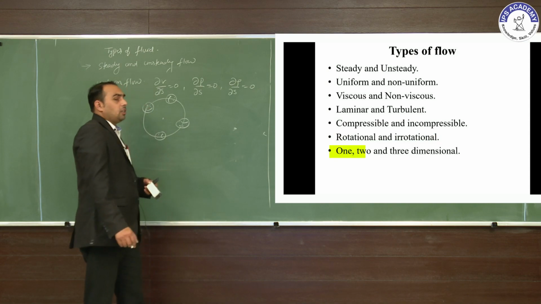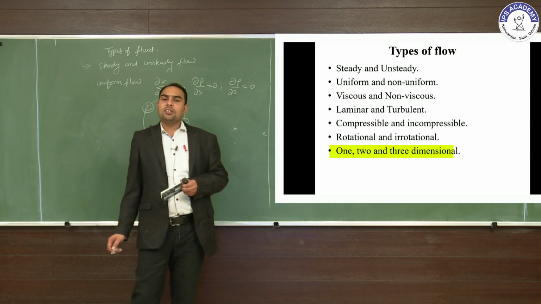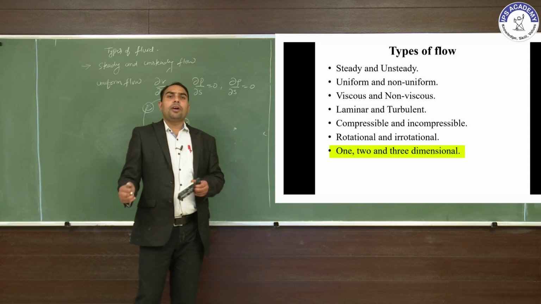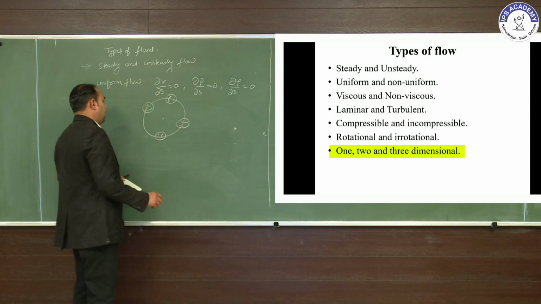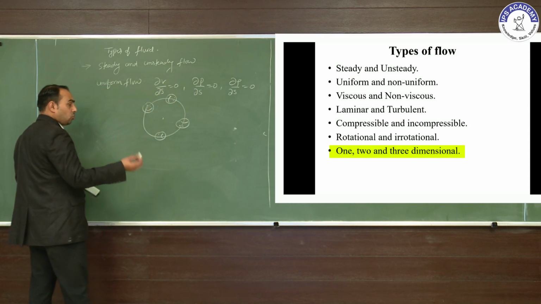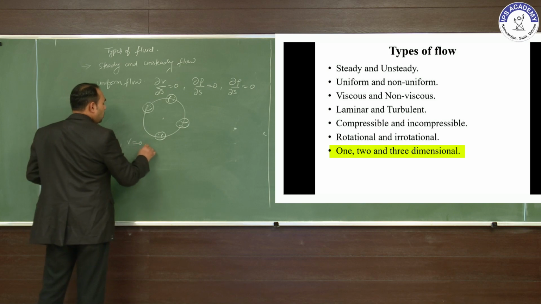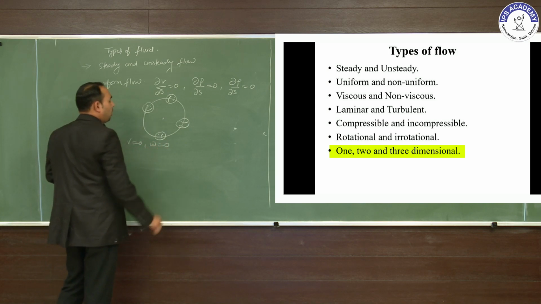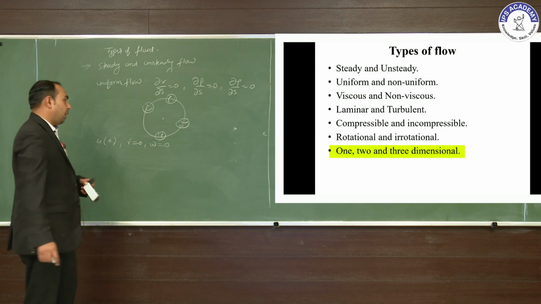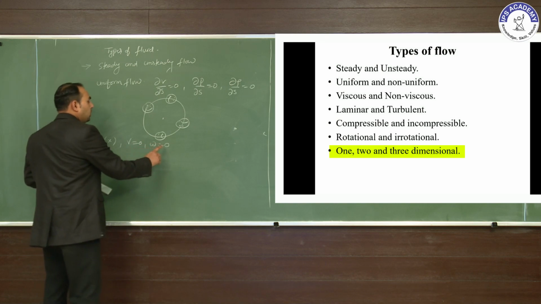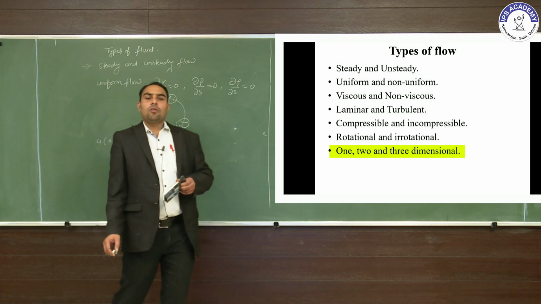And next one is one dimensional, two dimensional and three dimensional flow. In one dimensional flow, the fluid property varies only in the x direction. Other velocity components, v in the y direction and w in the z direction, are 0. That is the one dimensional flow.